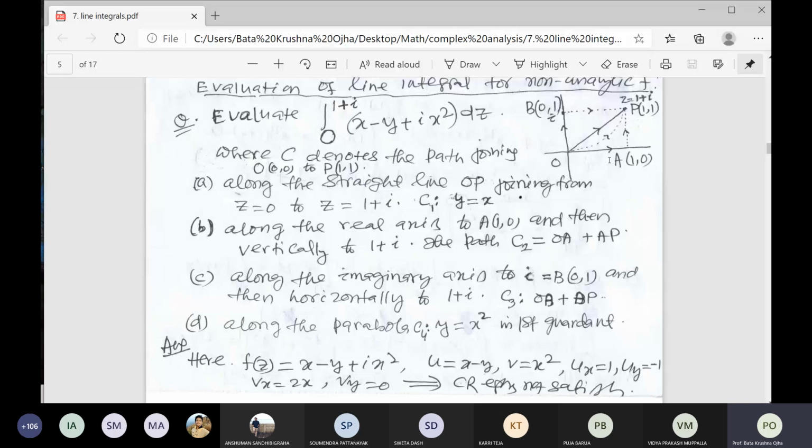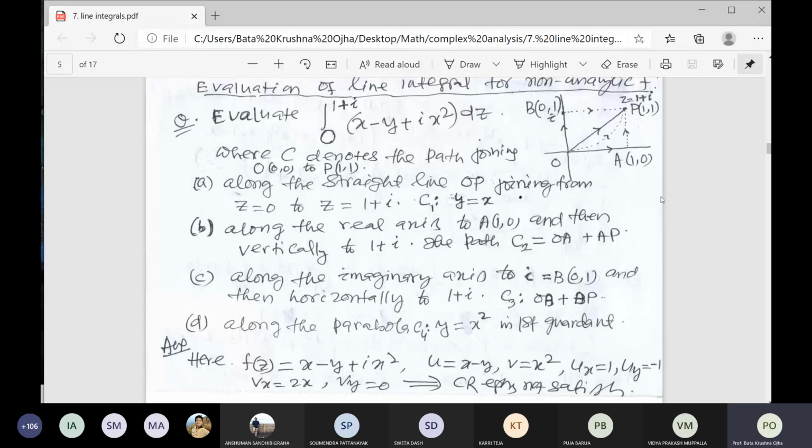along the real axis, I have given 0 to a, and then vertically to 1 plus i. I have forgotten, I have not written here: real axis from 0 to a and then vertically to 1 plus i. So what is that path? That is OAP. We take that path C2. C2 is equal to OA plus AP. You see, two line segments OA plus AP. We can join these 2 points.